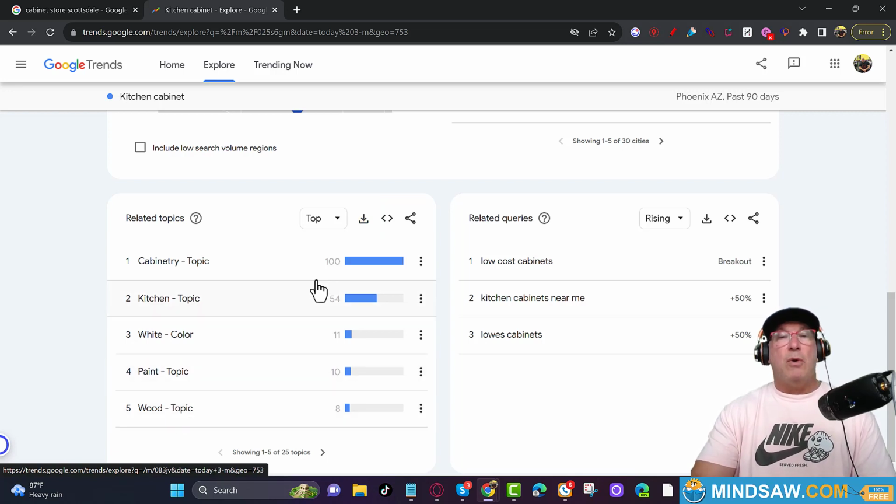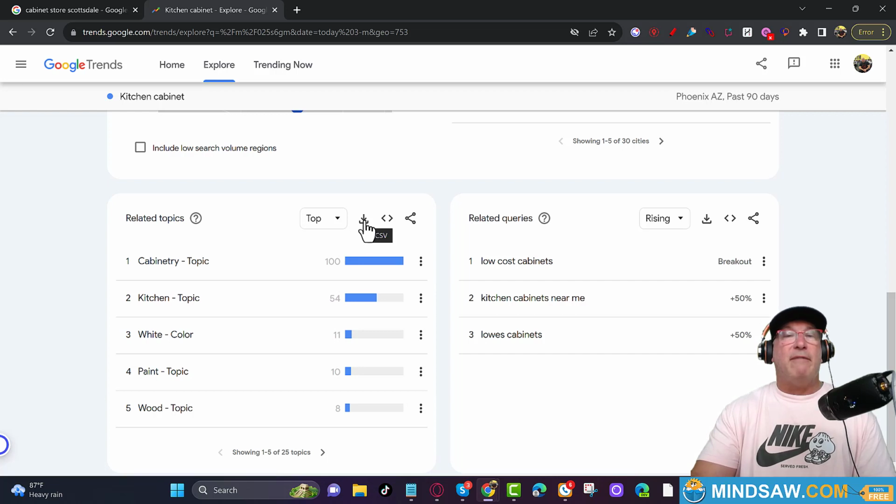So we're going to have ChatGPT write an article, or a web page, and sprinkle in all these key related topics, so it's super focused on the keyword kitchen cabinets.